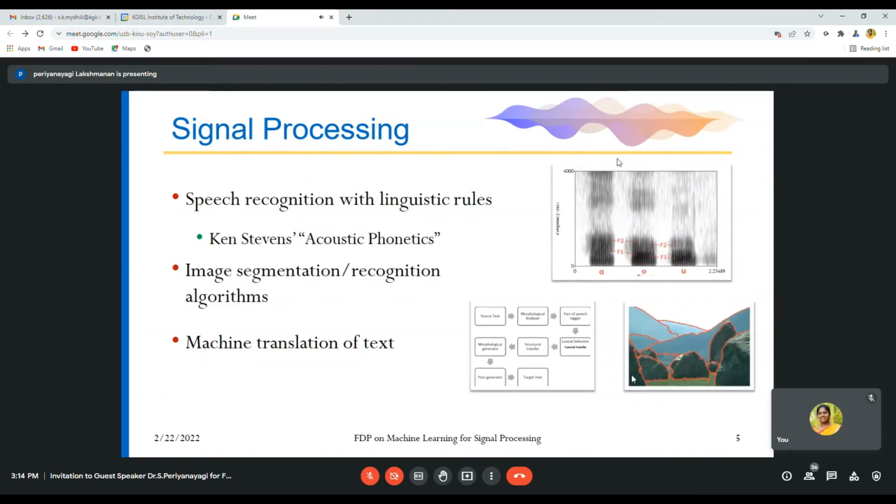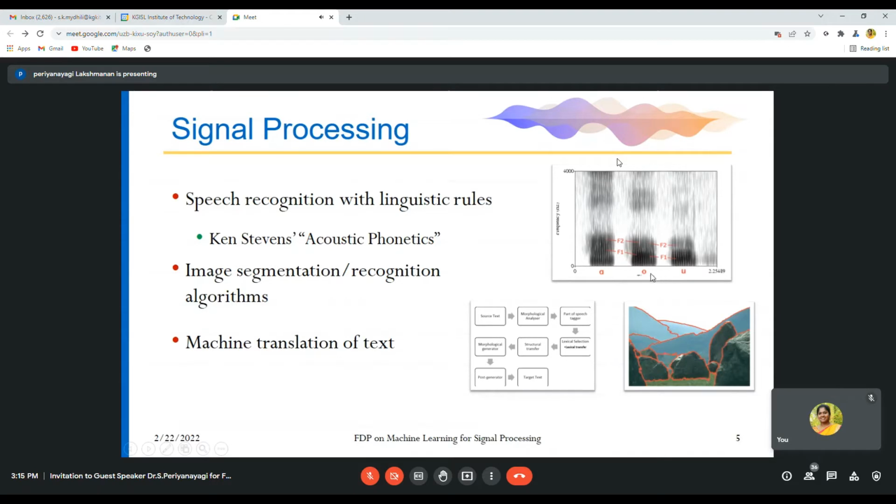Speech recognition with linguistic rules and image segmentation. Speech recognition means that if you are given an audio, what kind of phonemes and what kind of vowels are used can be found using this speech recognition technique. That is what this picture shows: what phonemes, what vowels, A, E, I, O, U, we all know.